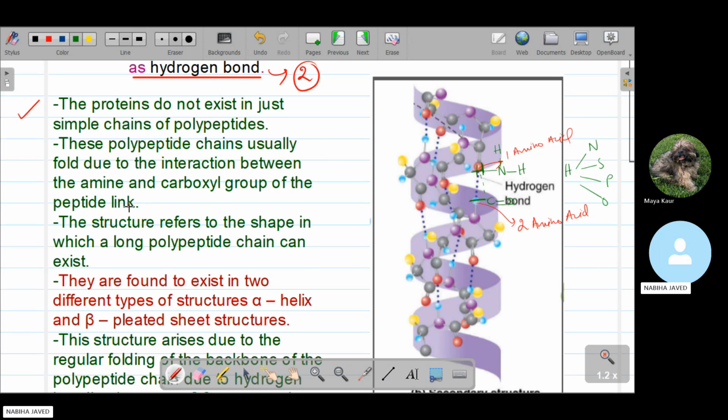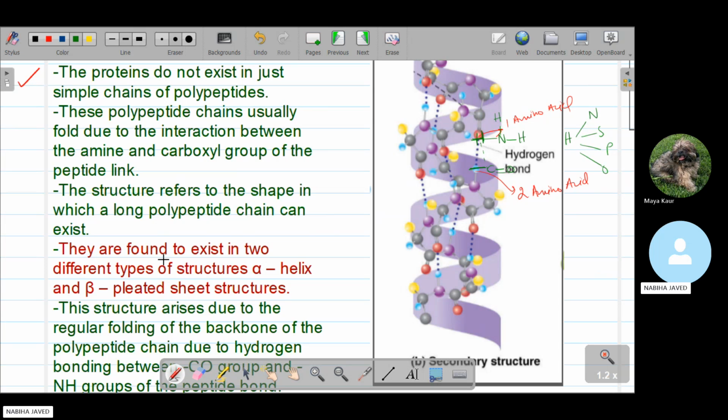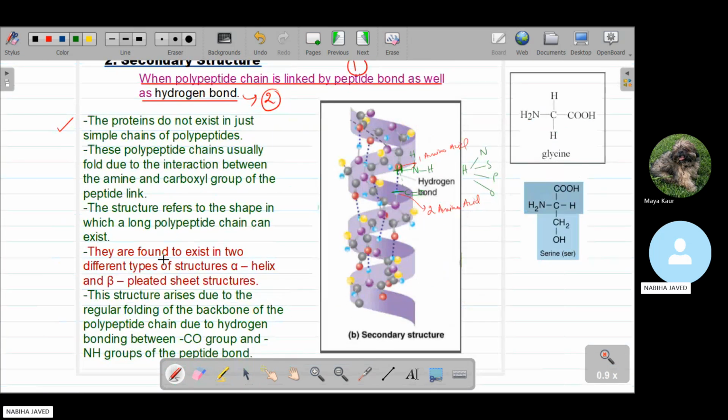Due to interaction between the amine and the carboxylic group of the peptide link, the structure refers to the shape in which a long peptide chain can exist. They are found to exist in two different types of structures. First of all, we have to be clear that in the secondary structure of protein we have two types of bond: the peptide bond and the hydrogen bond. Due to this hydrogen bonding, the polypeptide chain folds inward and changes its shape in two forms.